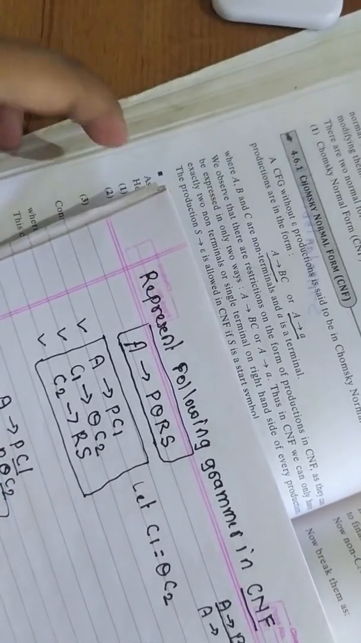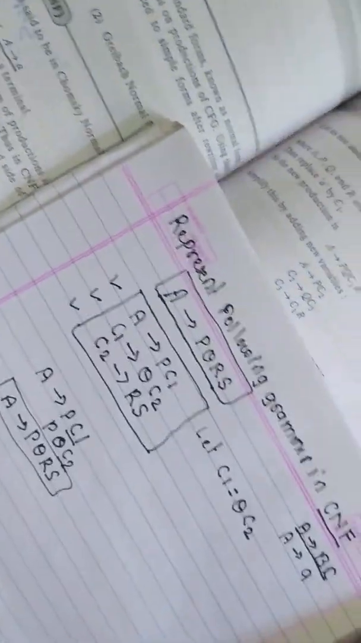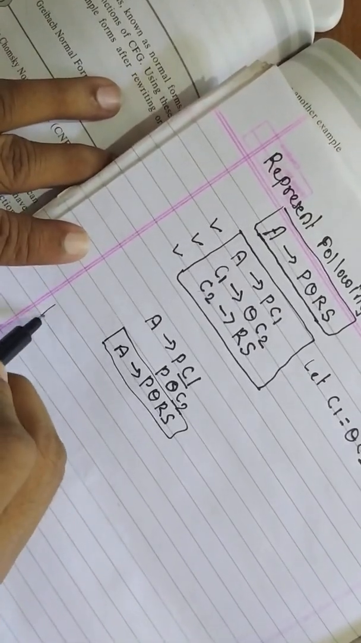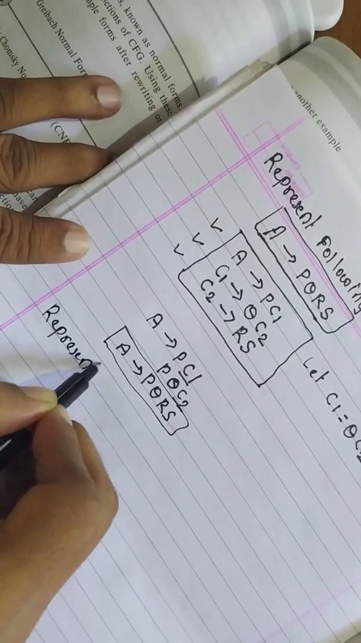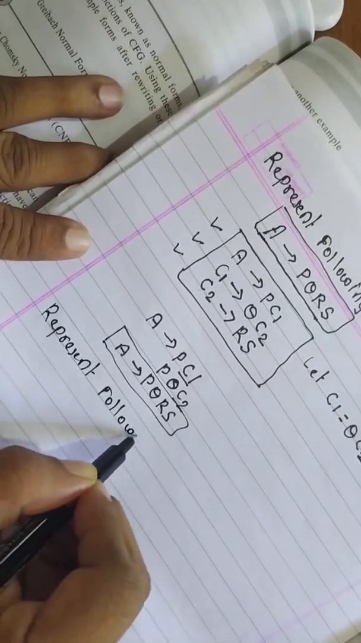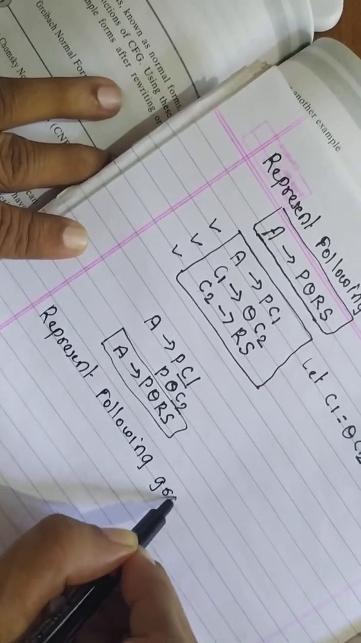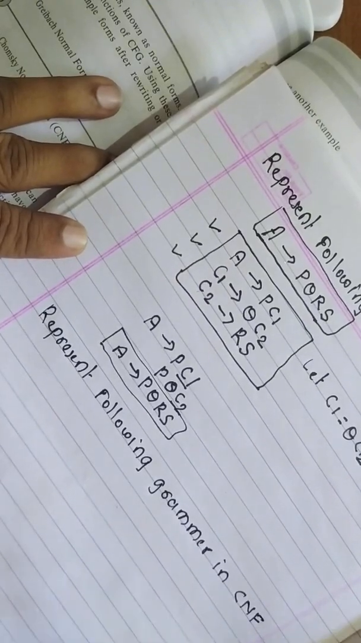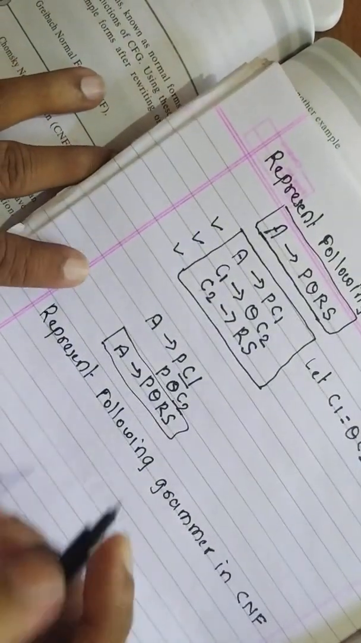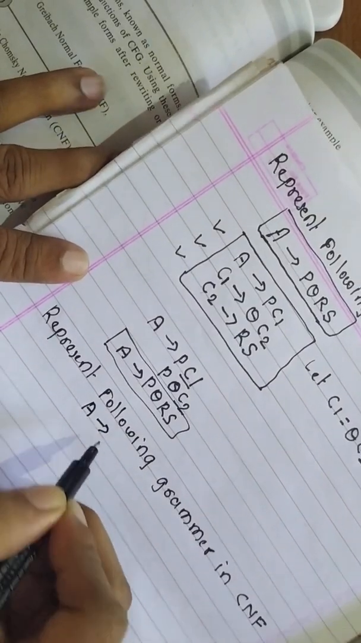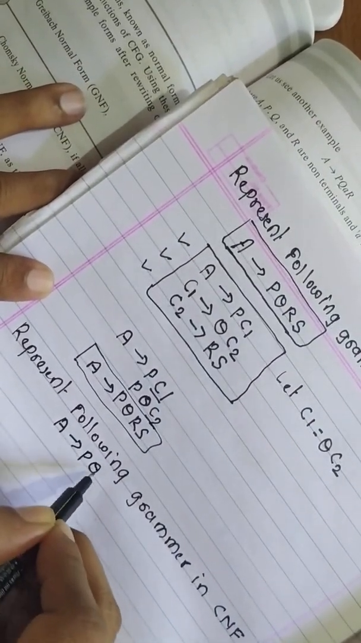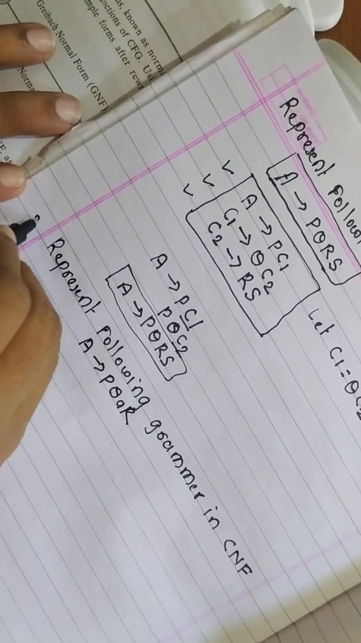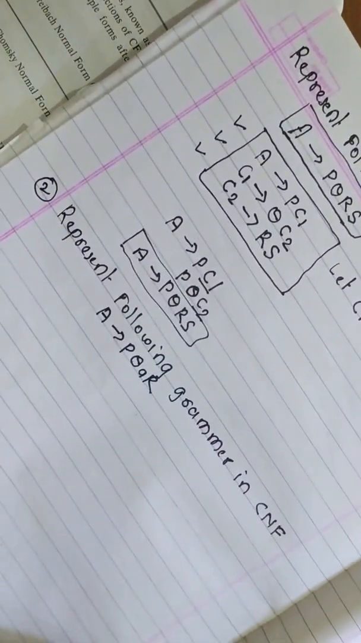Now let us discuss one more example so that it will be easy for you to understand this point. Suppose now the question is: again, same statement, represent the following grammar in CNF. So how have they given the grammar? A tends to PQaR. This is question number 2. Earlier we discussed problem number 1.